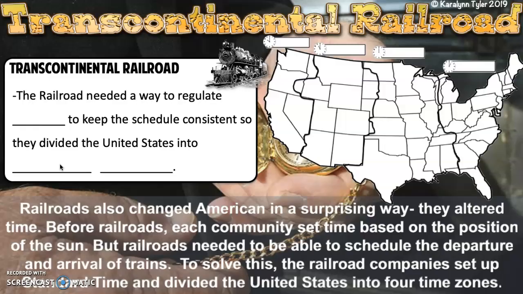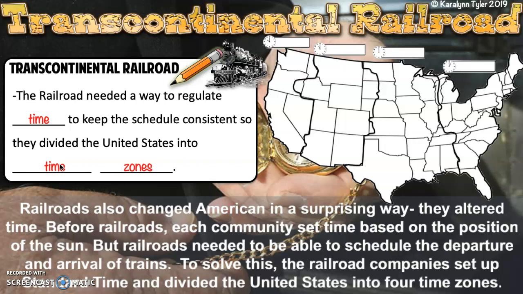Okay. The railroad needed a way to regulate time because, prior to these railroads, each community set time based on the position of the sun. When the sun was directly overhead, it was noon. But it's not noon, or the sun directly overhead, in the entire country at the same time. Okay, we have a really big country. So railroads needed to be able to schedule the departure and arrival of trains.